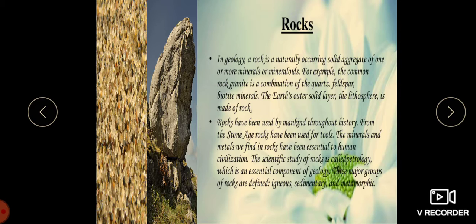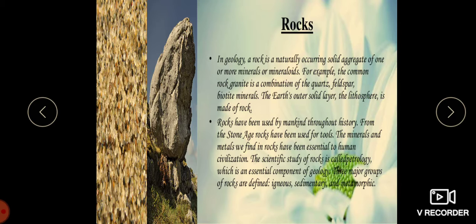We were doing lithosphere in the last class. Let us continue with the chapter. We studied about the meaning and importance of lithosphere, and also we saw the earth's interior and composition, the crust, the mantle and the core. Today let us study about the rocks and know about the rocks.